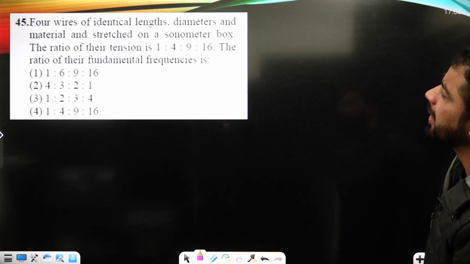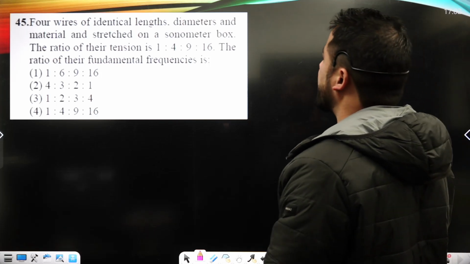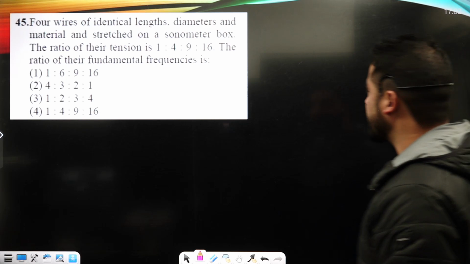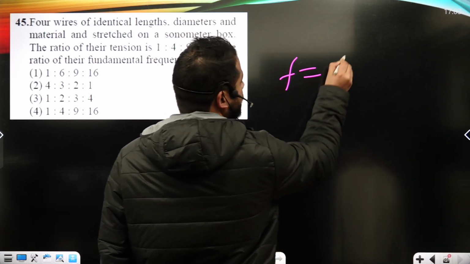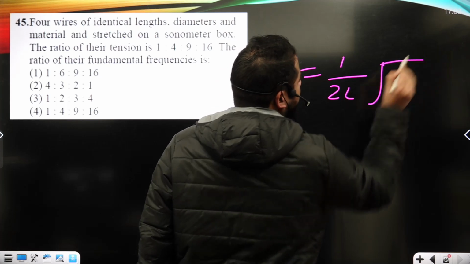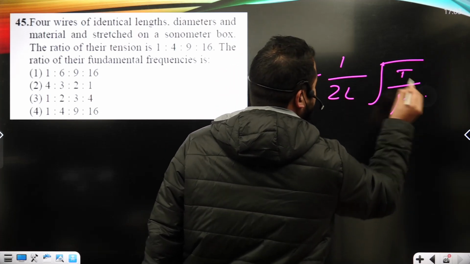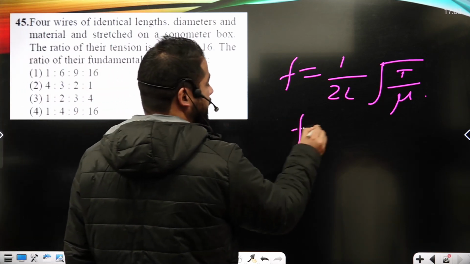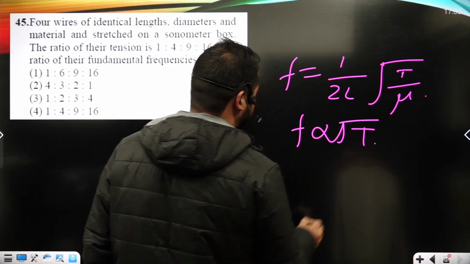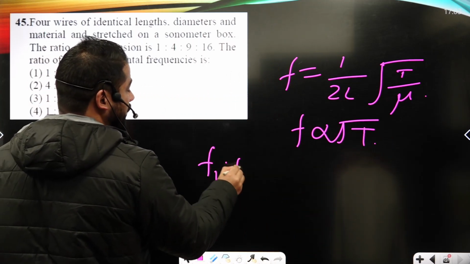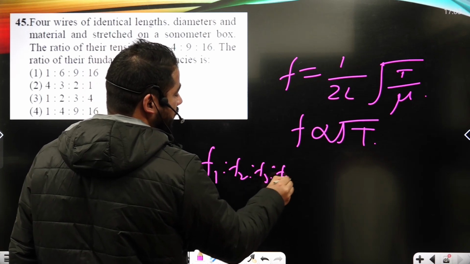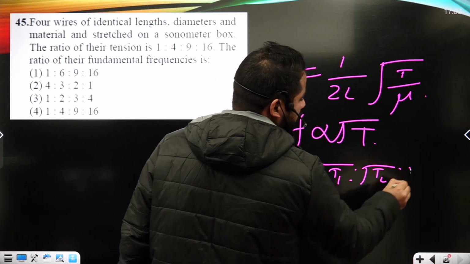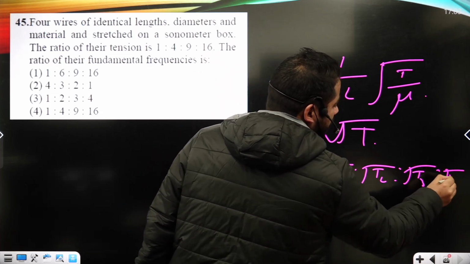Now the 4 wires of identical lengths, diameter and the material are stretched on a sonometer box. The ratio of the tensions is given, find the ratio of the fundamental frequencies. We know the fundamental frequency in the sonometer box, there is a string like this connected at both ends, so we have the harmonics like this, okay? And the frequency is proportional to the square root of the tension, so F1 is to F2 is to F3 is to F4 must be equal to under root of T1 is to T2 is to T3 is to T4, okay?